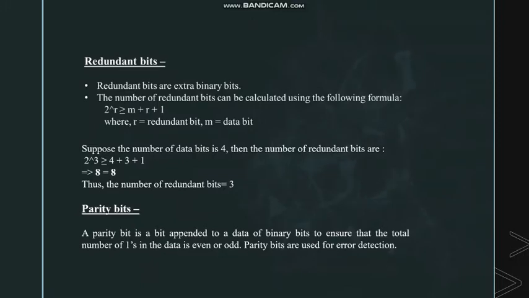Now let us consider a scenario where we have 4 bits in the data word. Then the number of redundant bits added to this data word should be 3, because when we substitute the value of 3 in place of r, the inequality is satisfied. Let us see about the parity bits. A parity bit is a bit that is appended to a data of binary bits to ensure that the total number of ones in the data is even or odd. Parity bits are used for error detection.